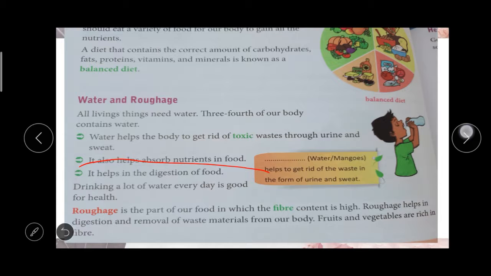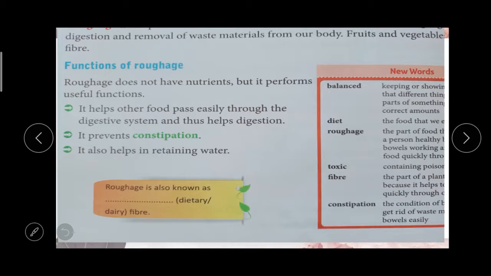The next one: functions of roughages. Roughages do not contain any nutrient, but they have some useful specific functions. First, they help other food pass easily through the digestive system and help in digestion. Then it prevents constipation.